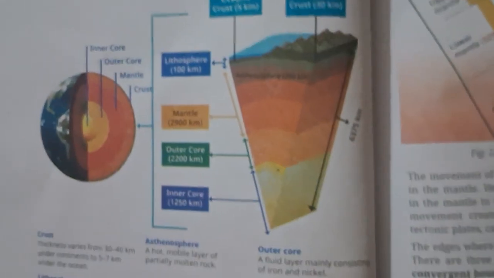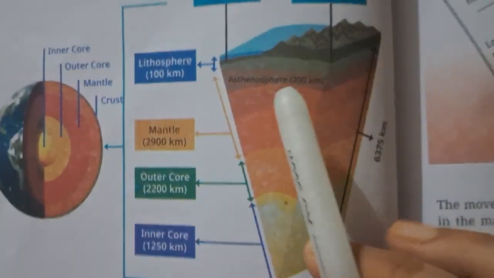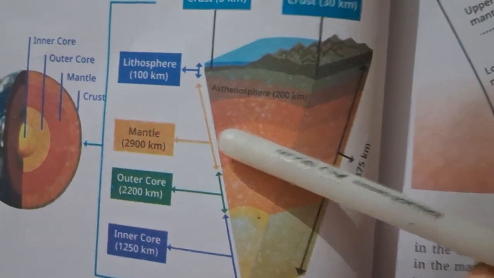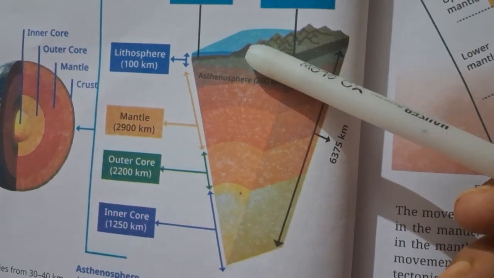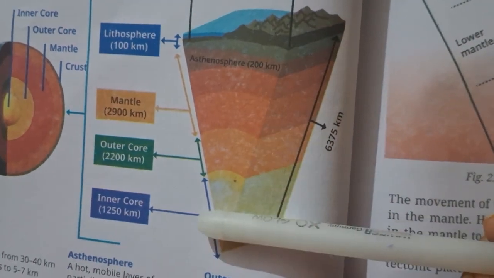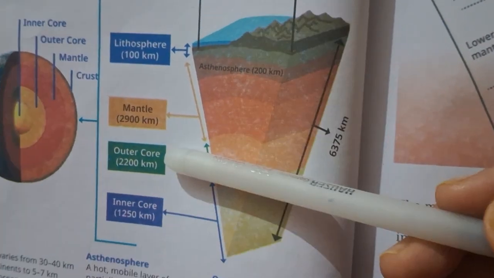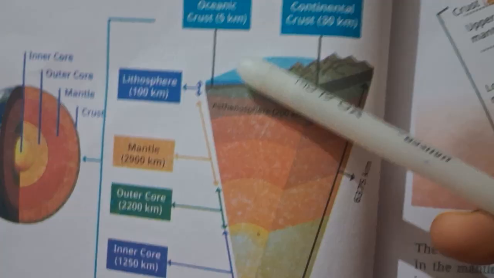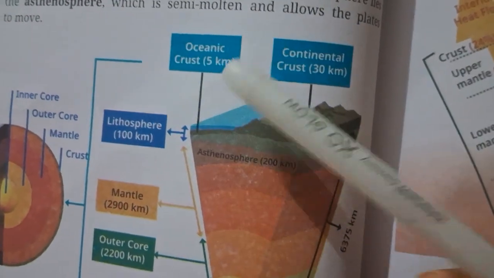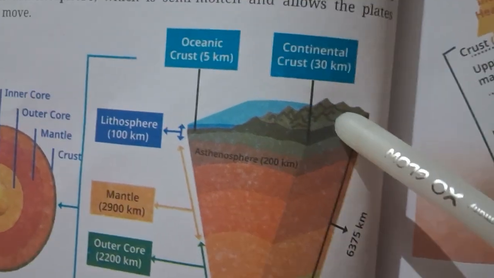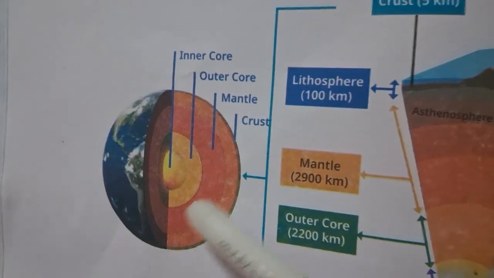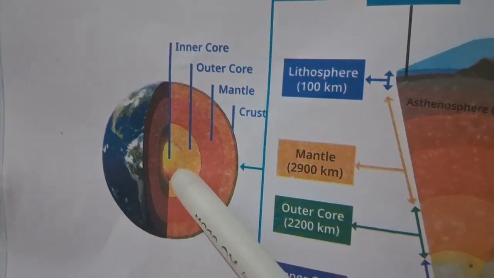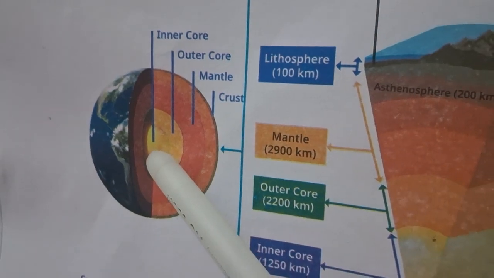So you can see the picture and try to understand this again. The layers of the earth are divided in three parts: the crust, the mantle, and the core, which is divided in two parts, outer core and inner core. The lithosphere, the crust layer, also has an oceanic part and a continental part. Now just see this part. Here you can imagine the earth. This is the core, the center of the earth.